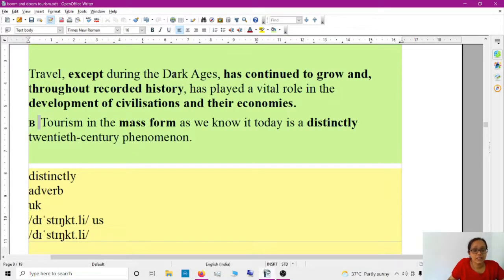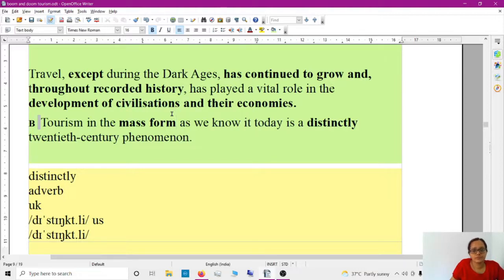Travel, except during the Dark Ages, has continued to grow and throughout recorded history has played a vital role. Vital means important, significant, preponderant. One vocabulary is the role in the development of civilizations and their economies.